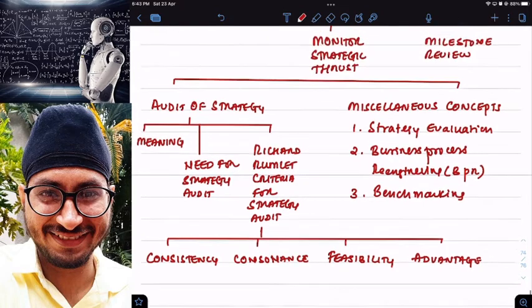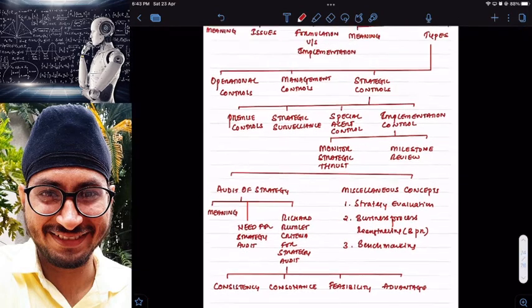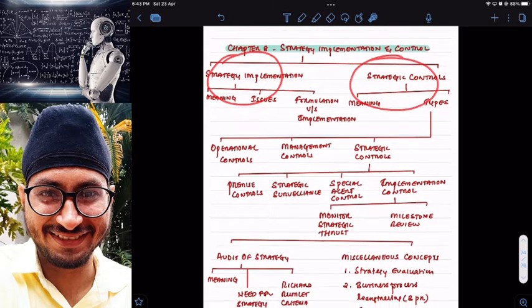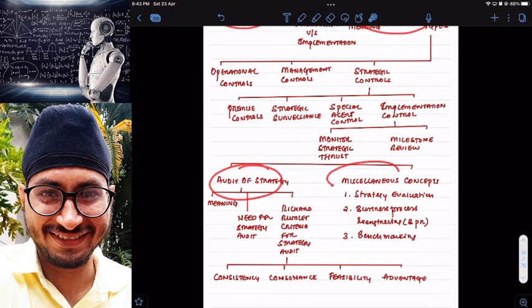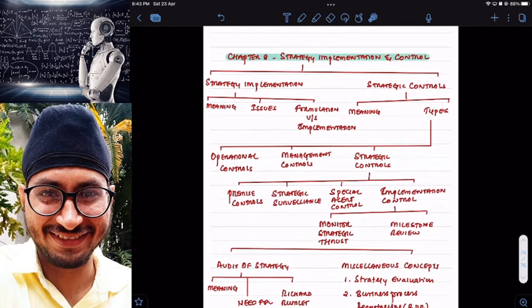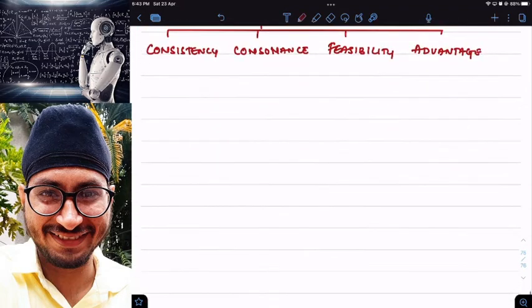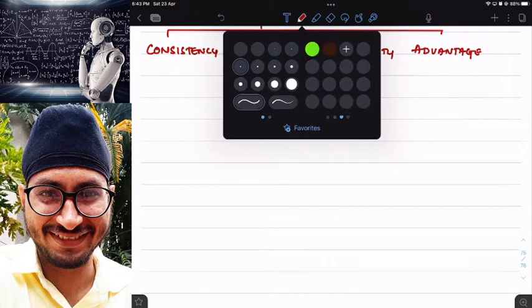So these are the concepts what we are going to discuss in this chapter. Clear? So four concepts. Concept number one, strategy implementation. Concept number two, strategic controls, audit of strategy, and miscellaneous concepts. Now, I'm not going to go in a sequential order as per the chart. I'm going to go in the question answer format according to our material. So first let us start with the concept of business process reengineering.